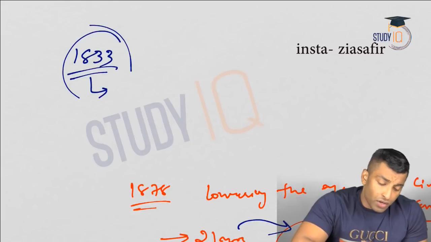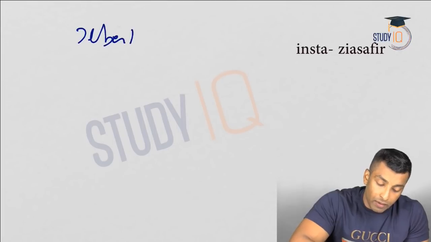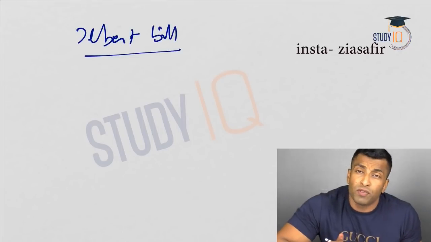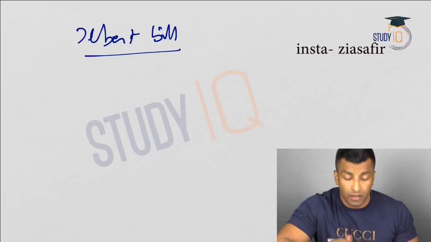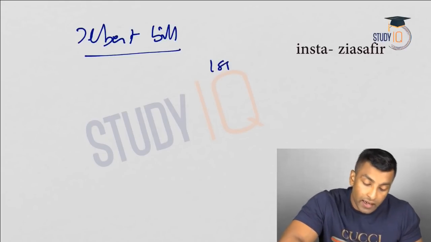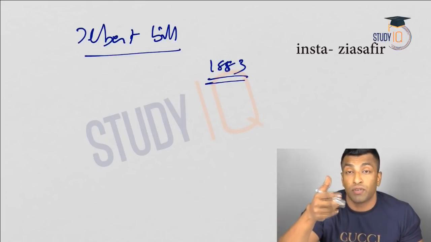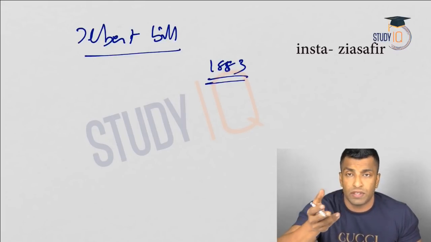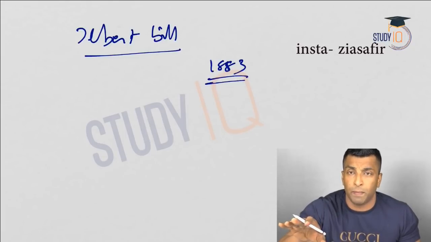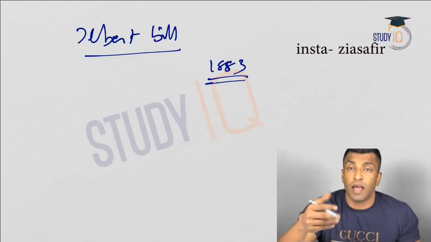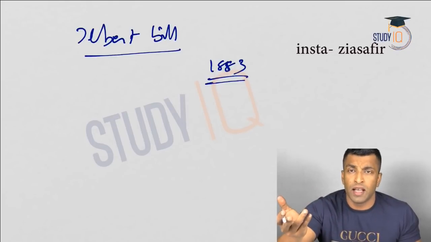Next, we'll discuss one controversial provision which happened during the period of Lord Ripon, that is the Ilbert Bill. Okay, Ilbert Bill. See, Lord Ripon was a very liberal person, and in the beginning itself in 1881, the three controversial policies that we have discussed: Arms Act, Vernacular Press Act, and the lowering of the age of civil services, all were repealed actually. Okay, so all were repealed. So naturally, he won the hearts and minds of millions of Indians.